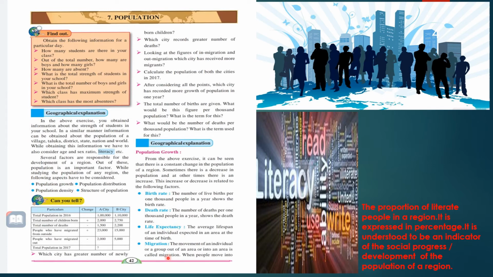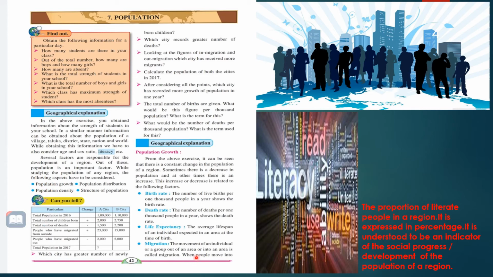The movement of an individual or a group out of an area or into an area is called migration. First of all, we will try to understand what is called migration. There are two types of migration: one is in migration and the second is out migration.